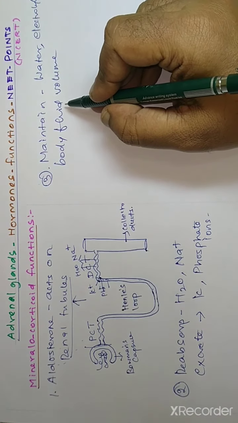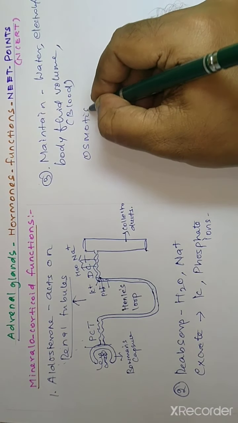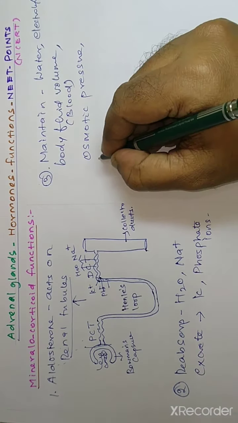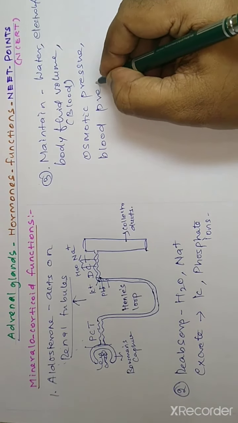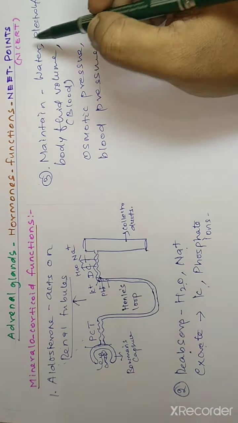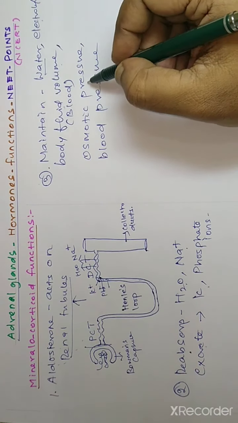Our body is made up of many body fluids. The main body fluid is blood. That means it maintains the blood volume, and also the osmotic pressure. Then it maintains the blood pressure by reabsorption of water and sodium and excretion of potassium and phosphate ions. It maintains the water balance, electrolyte balance, body fluid volume, osmotic pressure and blood pressure.